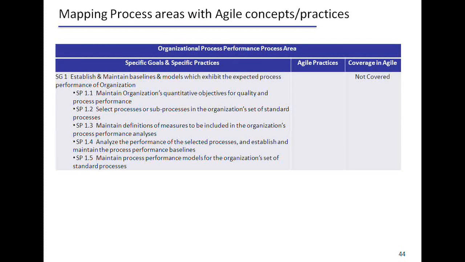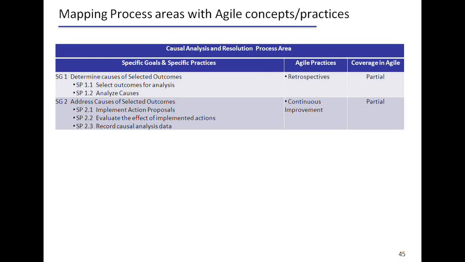Again, organizational process performance talks about what baselines and models you use, and what sub-processes you select from the organization's set of standards. Again, you can see that this is from an organizational perspective. Agile doesn't have anything related to or relevance to an organization per se.